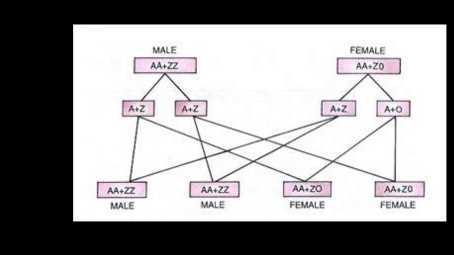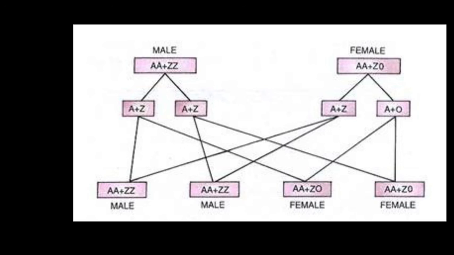If we talk about sex determination in humans, humans show the XY type of sex determining mechanism. Out of 23 pairs of chromosomes, 22 are autosomes, the same in both male and female. The female has a pair of X chromosomes, whereas the male has X and Y chromosomes. During spermatogenesis, the male produces two types of gametes with equal probability, sperm carrying either X or Y chromosome.